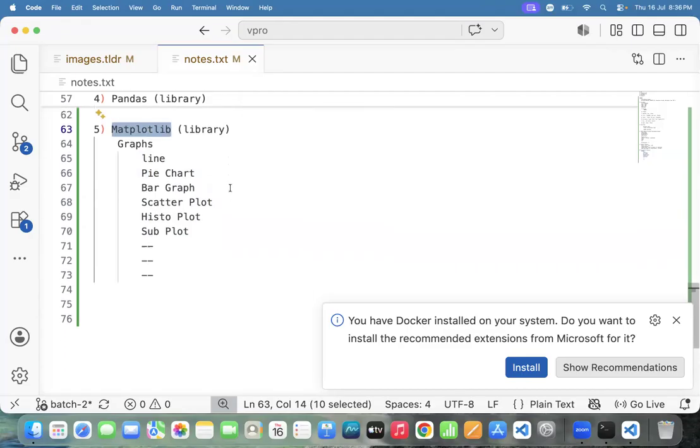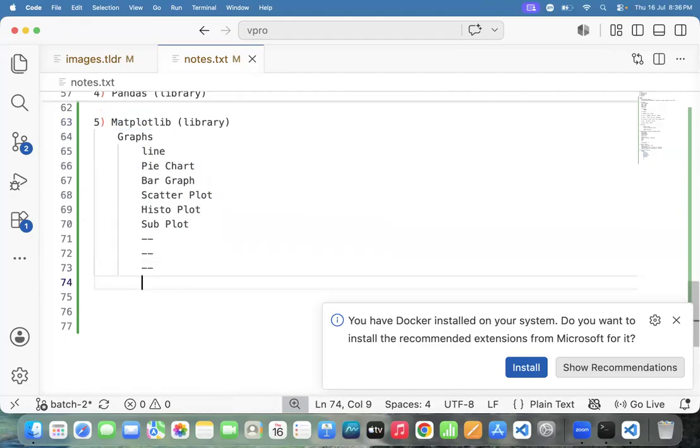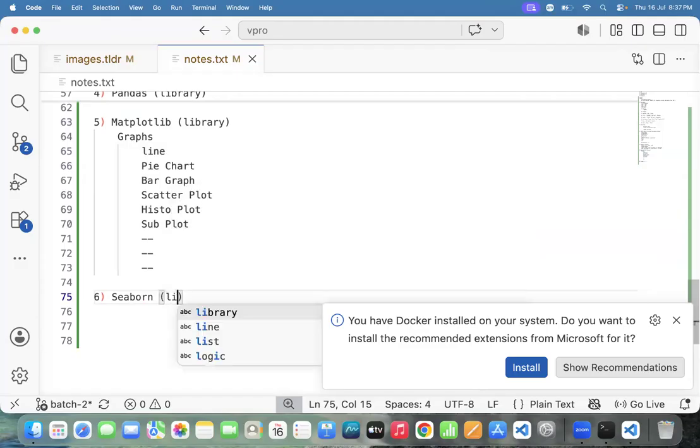Fine team, and one more point I need to tell. I need very rich graphs, very styled graphs, like background equal to yellow, text color and so on. If you want to draw styled graphs, then we have one more library, that library we can call Seaborn library. It is used to draw styled graphs, like colors, background images, some rich graphs.